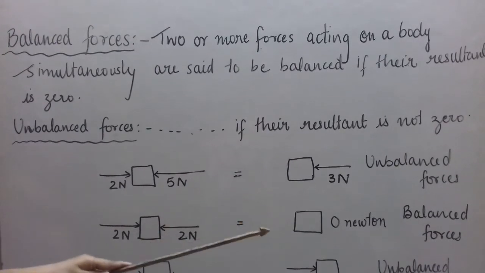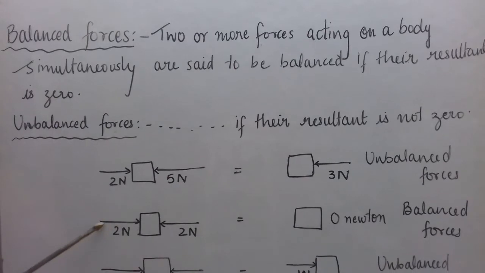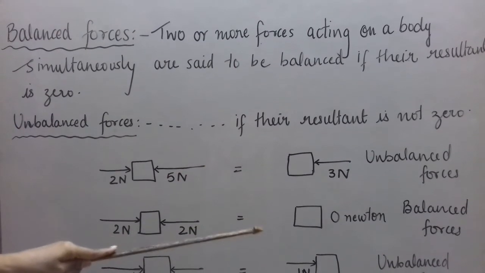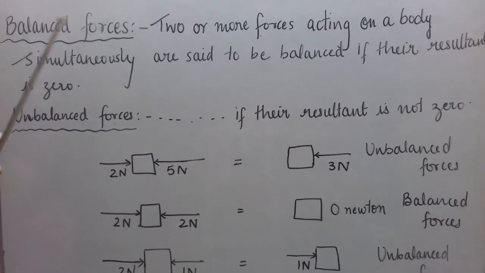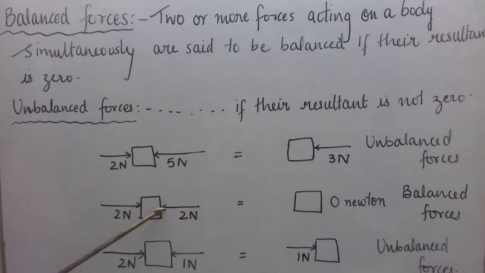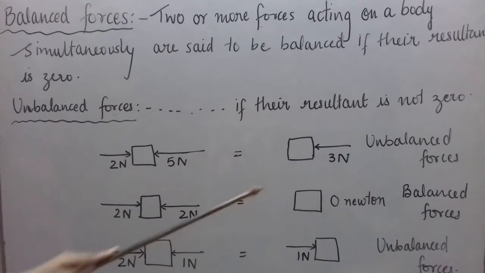It means no force is acting on the box when two equal and opposite forces are acting on it. So when the resultant is 0, the forces are said to be balanced forces. So here these two forces are said to be balanced because their resultant is 0.